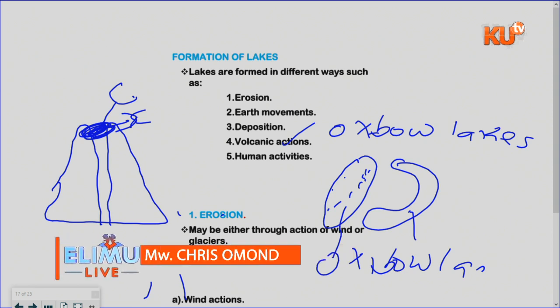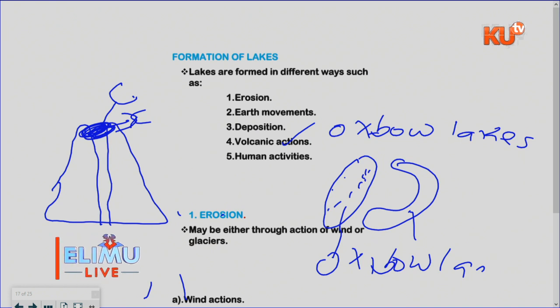Examples are Shala, Chala, Paradise, Nyos, Winam, Panjam, and Visoke. The lakes formed through volcanic action are called crater lakes.